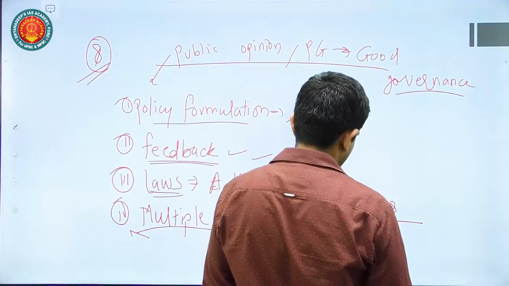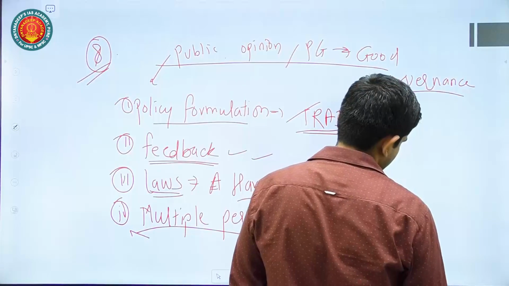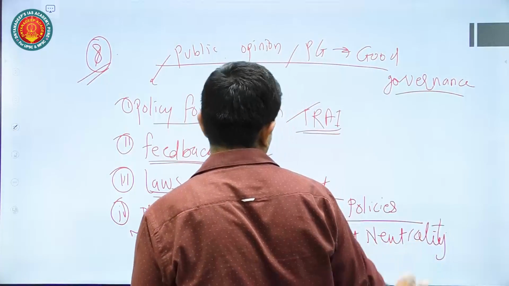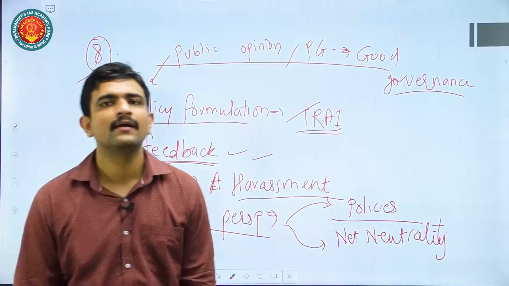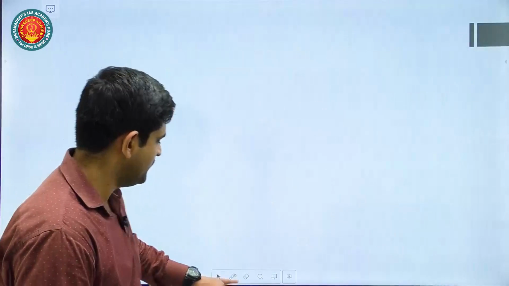For example, the net neutrality issue you can mention, how people fought for net neutrality rather than a biased internet that is there in the world. So that also you can mention. Okay. Next.